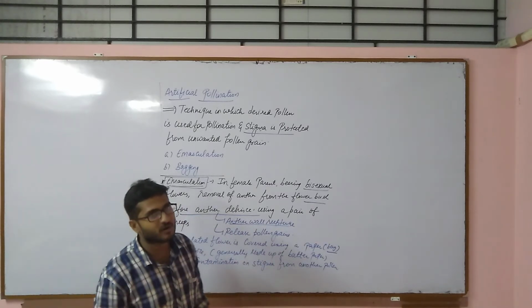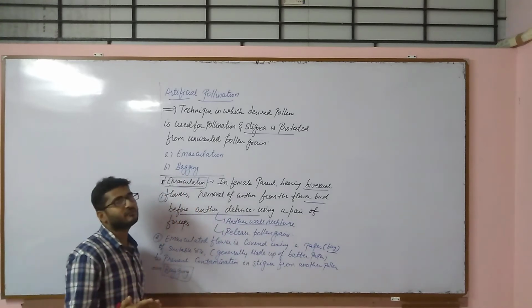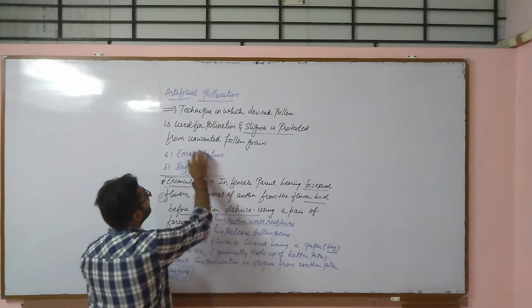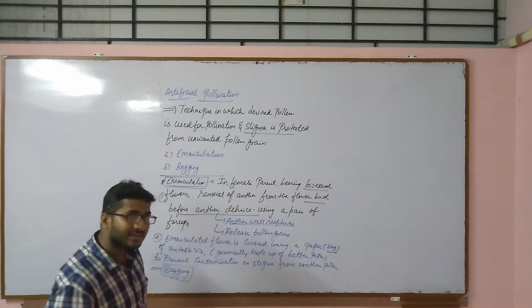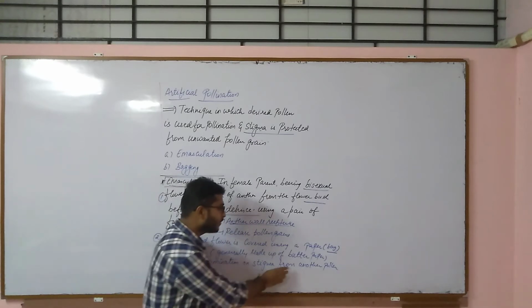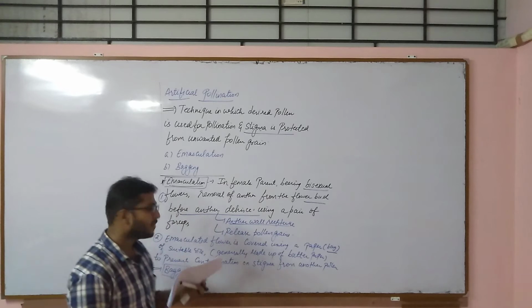It is generally made up of butter paper, commercially available in the market. And the purpose of doing this is what? We are preventing the stigma from unwanted pollen, that is, preventing contamination of the stigma from another pollen. And that process is called bagging.